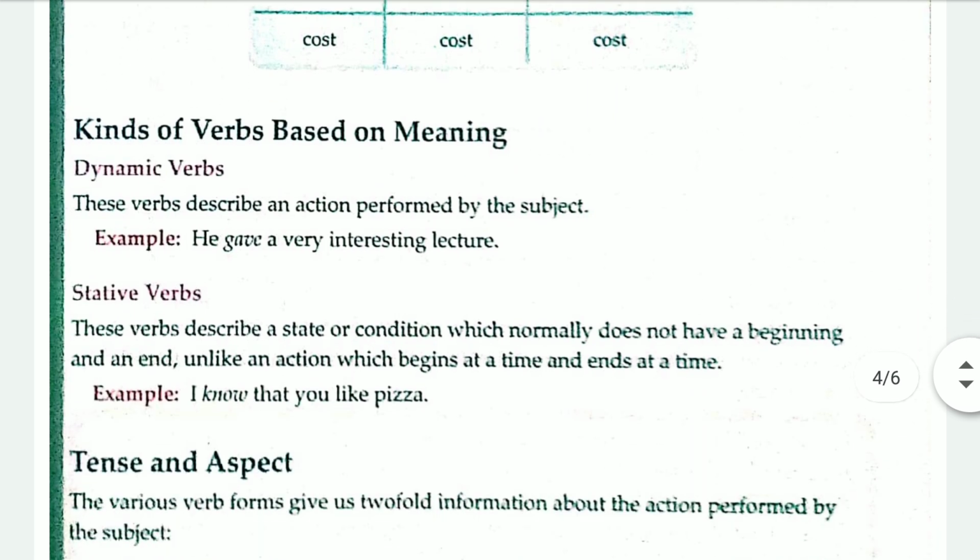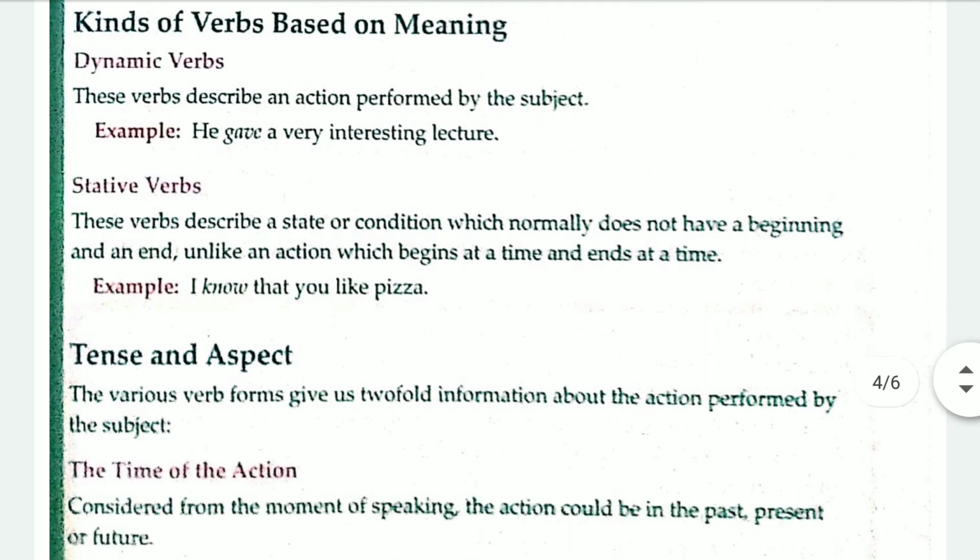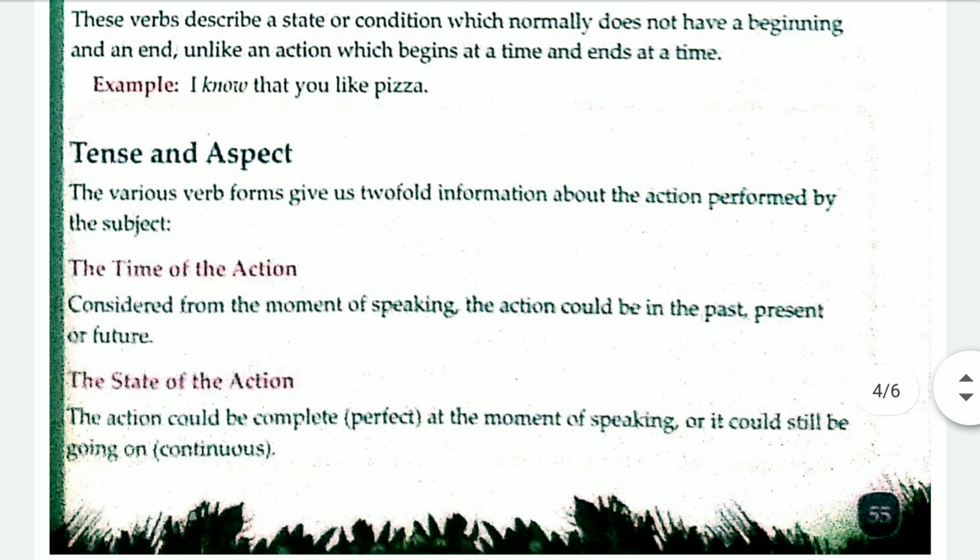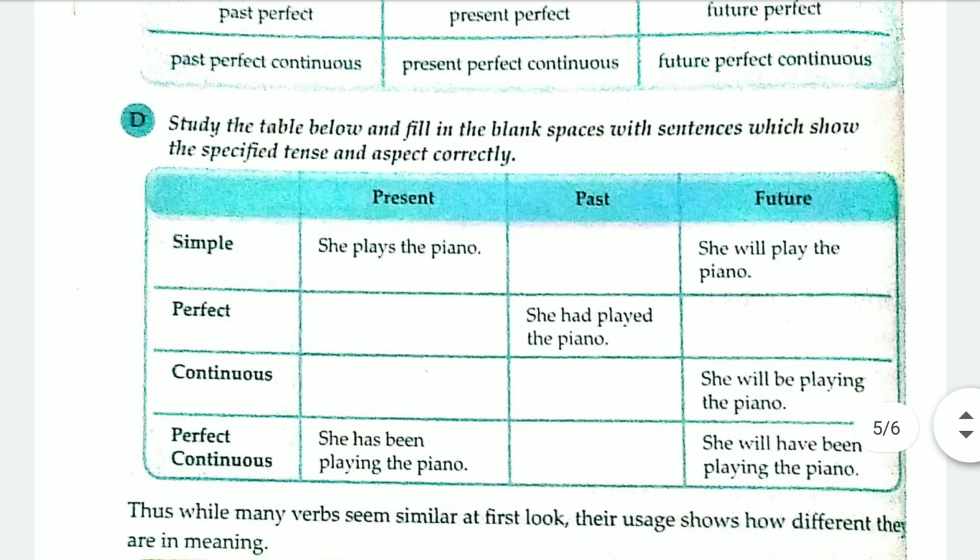We have seen kinds of verbs based on meaning, like dynamic, which describes an action which is performed by the subject. Okay, and stative, which tells about the action which starts at the same time and ends at the same time. We have seen tense and aspect, how we use time of the action. We use tense for showing the time of the action and aspect for showing the state of the action. Okay, so these are the things we have seen.